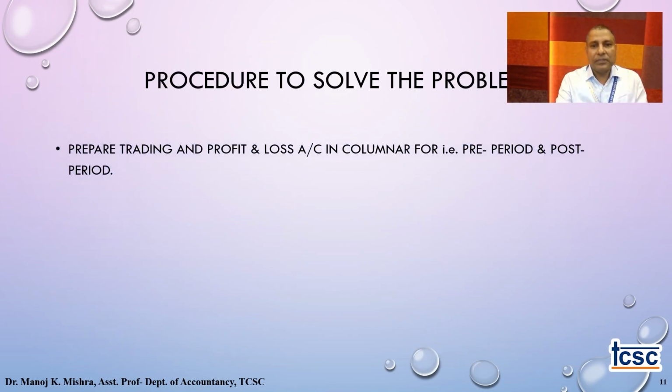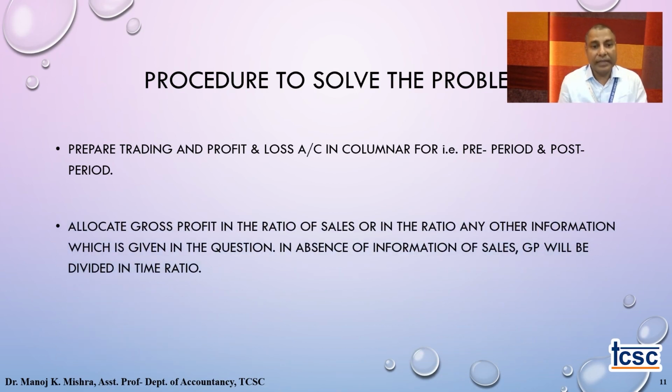There are certain procedures, certain steps to solve the problem. As far as the format of the profit and loss account is concerned, it is required to have certain columns of pre-incorporation expenses, post-incorporation expenses, and income also. Then the starting point of solving this problem is gross profit, which we absorb in pre and post in sales ratio.